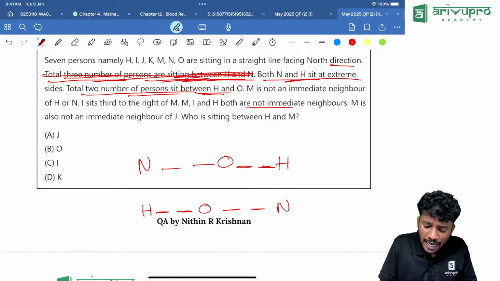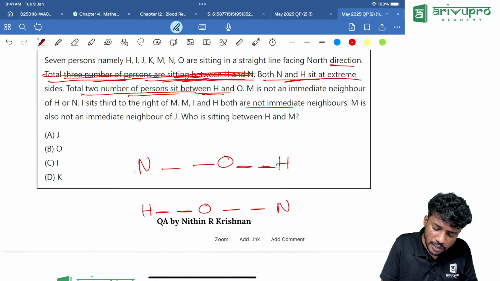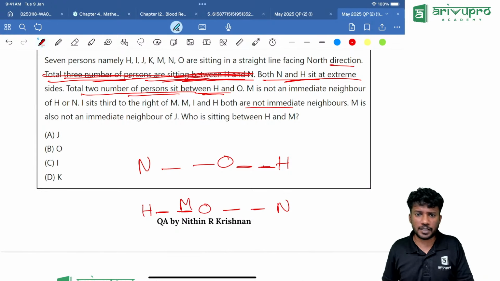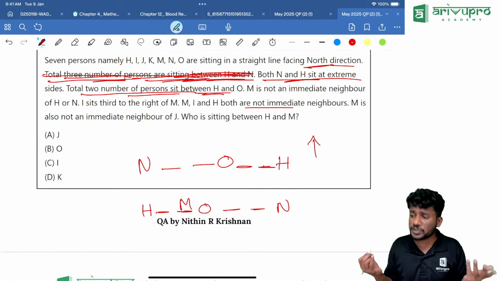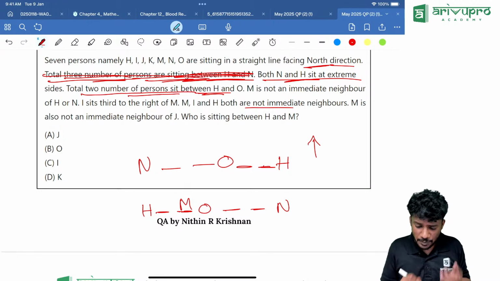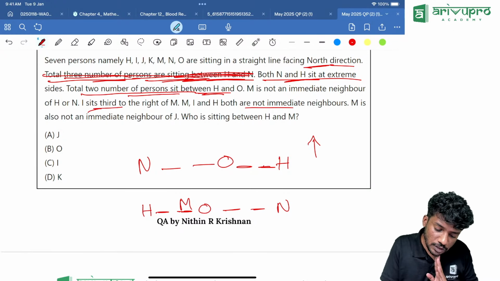I sits third to the right of M. I am just assuming M is over here, and we are told that they are looking towards north. M is over here. That means I will be over where? Third to the right. Correct? It's third to the right.